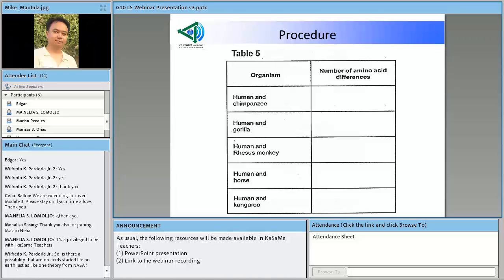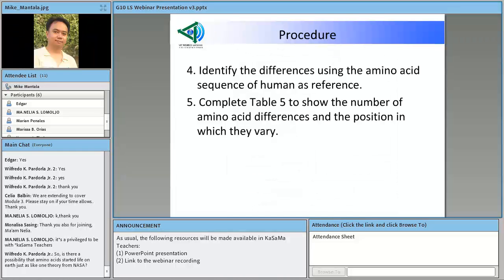Okay. So, next in the procedure, in step 4, they are asked to identify the differences using the amino acid sequence of humans as reference. So, again, as against humans, complete nila ang table 5.